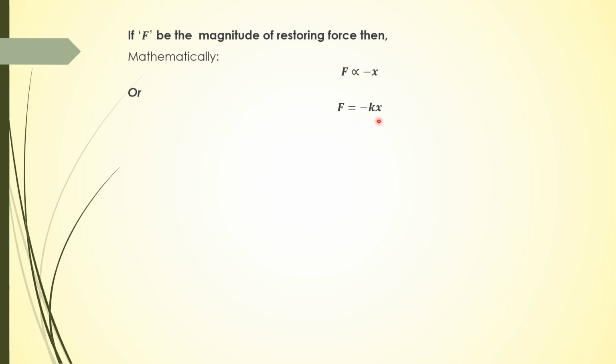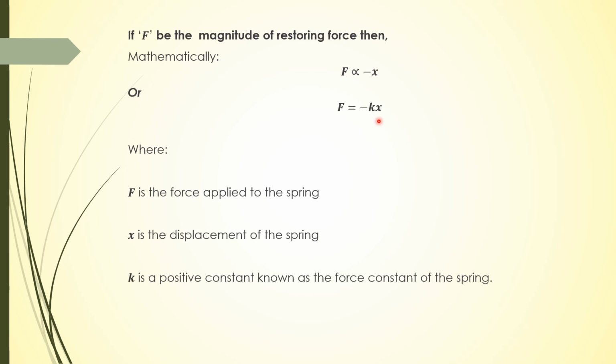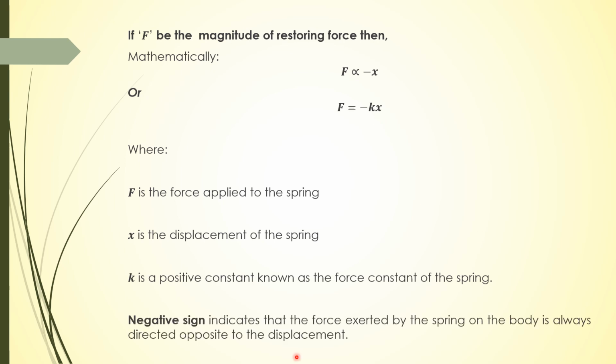So force will be equal to minus kx, where this k is the spring constant, also known as the force constant of a spring, and F is the force applied on the spring, which is the restoring force, and x is the displacement because of this force. Now the negative sign again shows that the force exerted by the spring on a body is always directed opposite to the displacement.